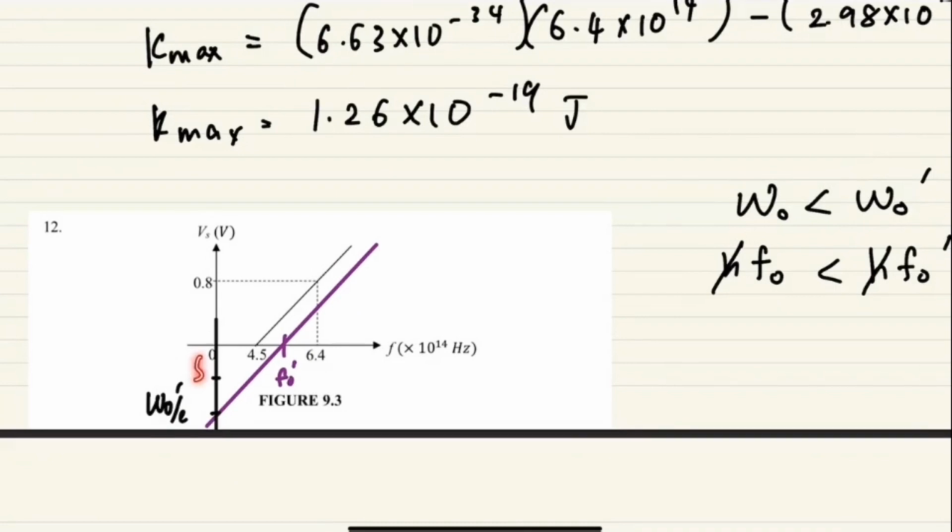So 5 is smaller than 10, so 10 is bigger. So the new one is bigger, so you expect it to cut slightly lower. Do you understand? Okay, good.